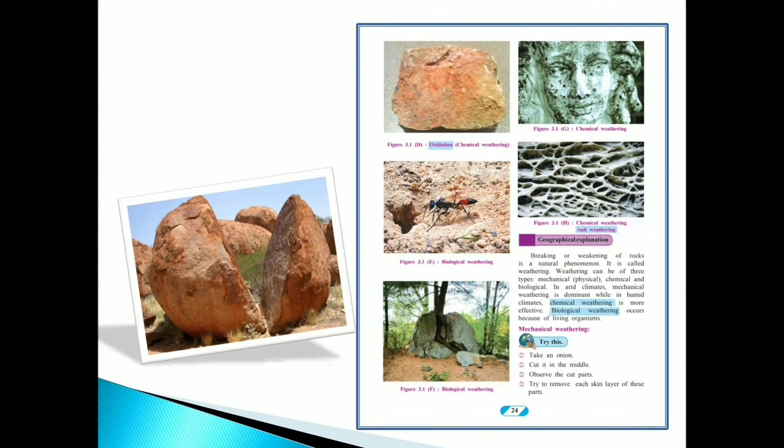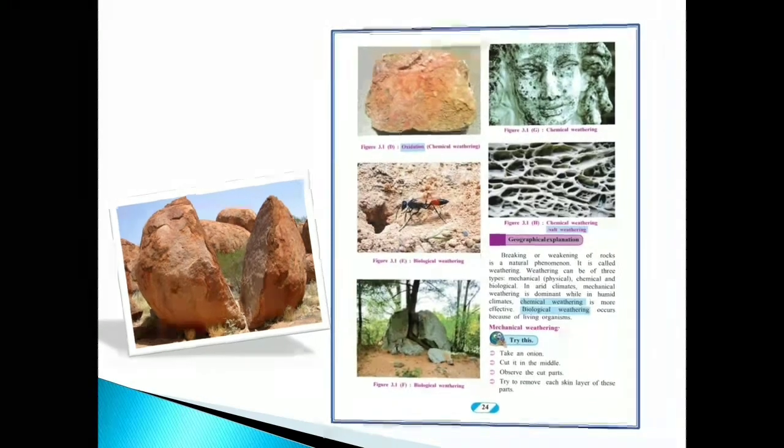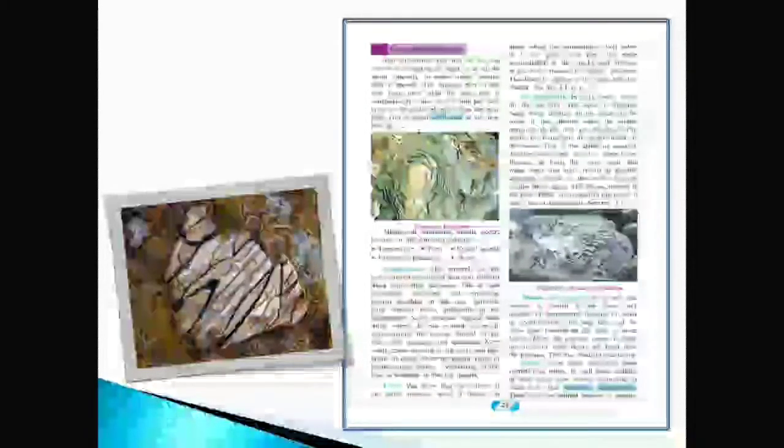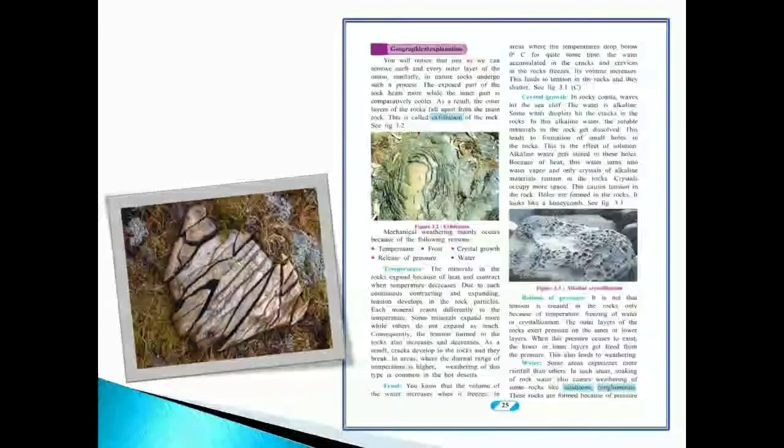Here one activity is given. You have to perform this at home. You have to take an onion, cut it in the middle, observe the cut parts and try to remove each skin layer of these parts, and this onion will look like an exfoliation. You can see the picture here in figure 3.2. It shows a picture of exfoliation. This is also a type of weathering. Figure 3.3 shows a picture of alkaline crystallization.